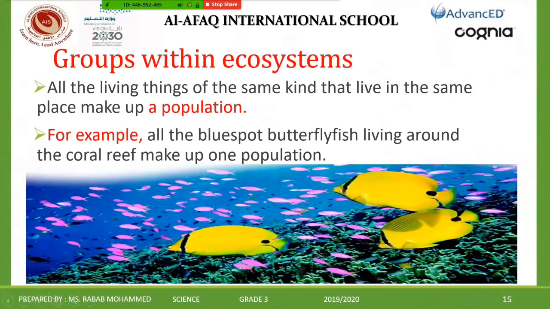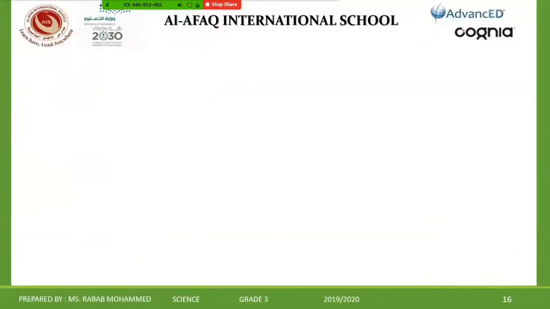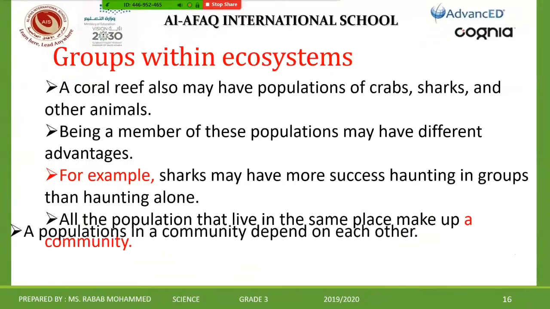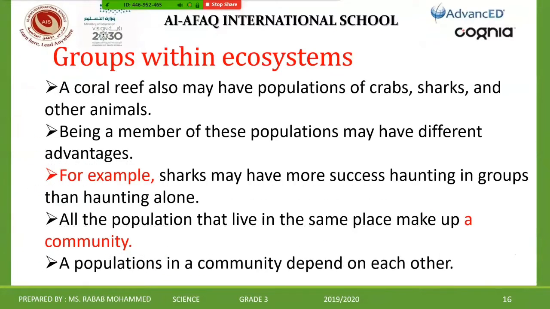But this population plus this population, they make what? They make a community. Clear now? So what is the meaning of community? All the populations that live in the same place make up a community.